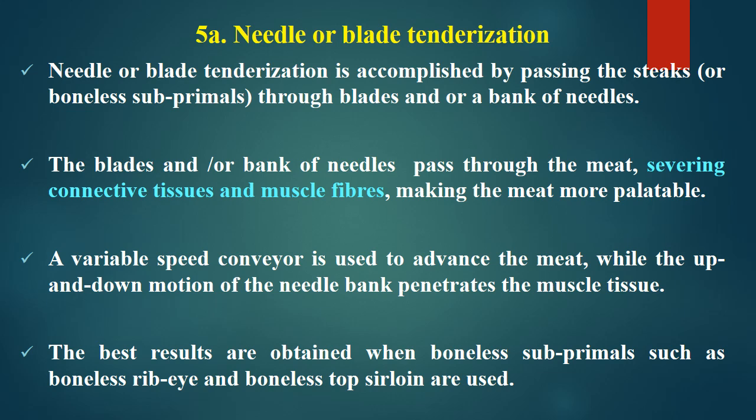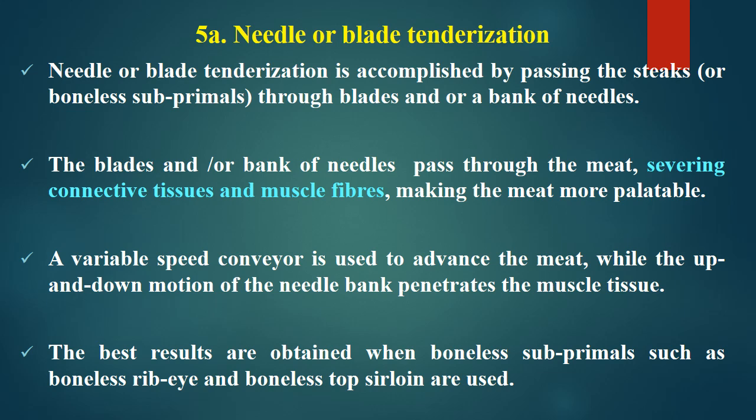The blades and/or bank of needles pass through the meat, severing connective tissues and muscle fibers, making the meat more palatable and tender. A variable speed conveyor is used to advance the meat. So the meat is passed through a conveyor while the up and down motion of the needle bank penetrates the muscle tissue. A conveyor carries the boneless muscle, and at a specific place where the needles or blades are, they pierce the stretch of muscle, either as a bank of needles or blades.